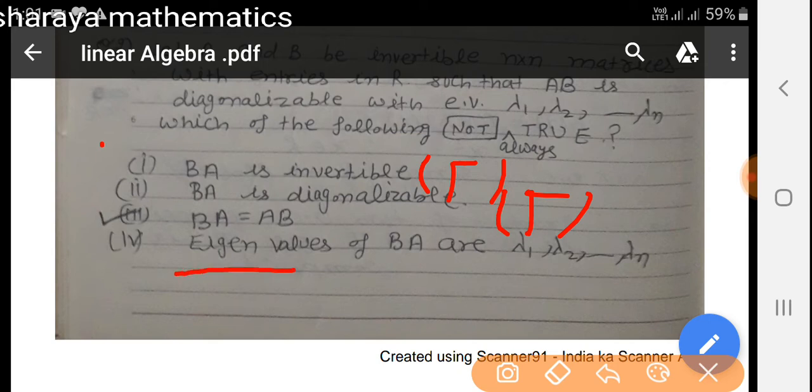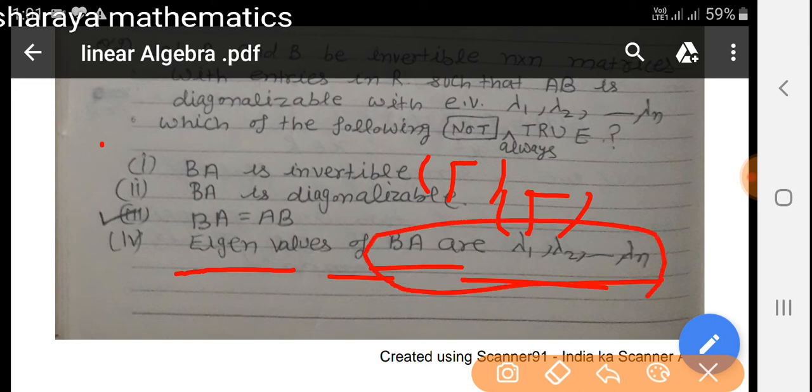Option 4 says that the eigenvalues of BA are lambda 1, lambda 2, up to lambda n. The eigenvalues are also the same, so this is also a true option. So we can say that BA equals AB may not be true always.